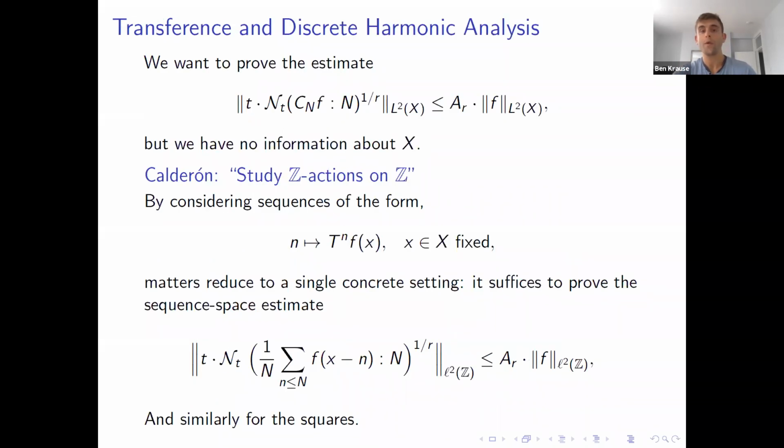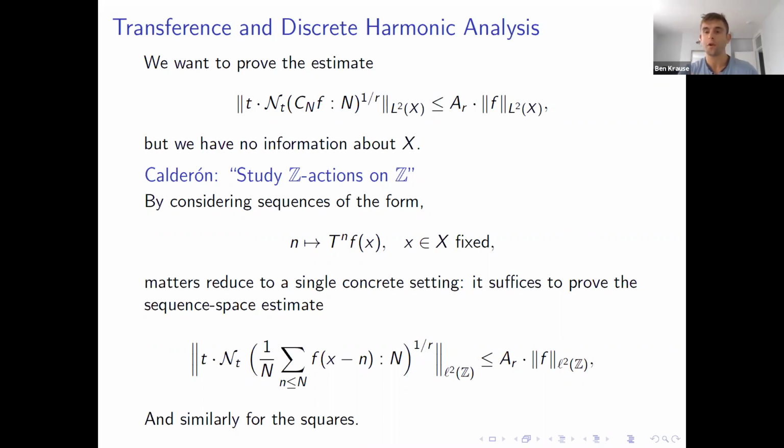Okay, so we want to prove this estimate for our measure preserving system, but we have no geometric or metric information about our space. This seems like a very challenging problem. But there's this lovely principle of Calderon, which says that it's the acting group that tells us where we should study our problem. Basically it says that we're dealing with a Z orbit, a Z action, so we should study this problem on the integers.